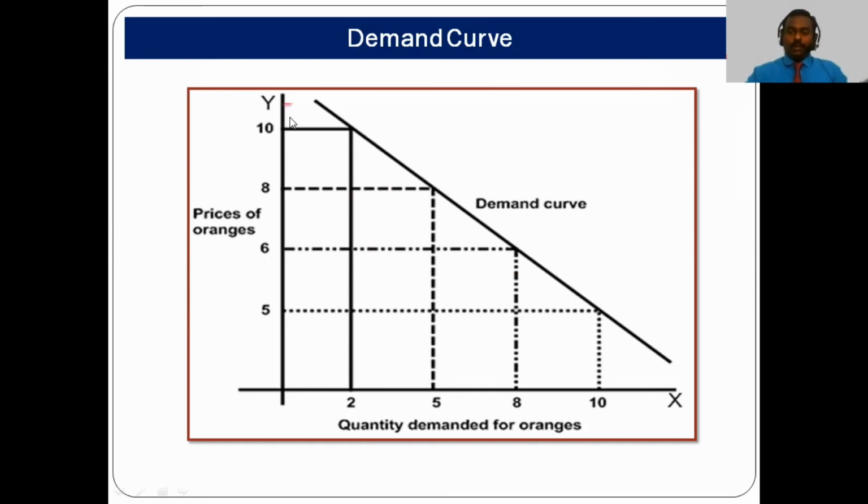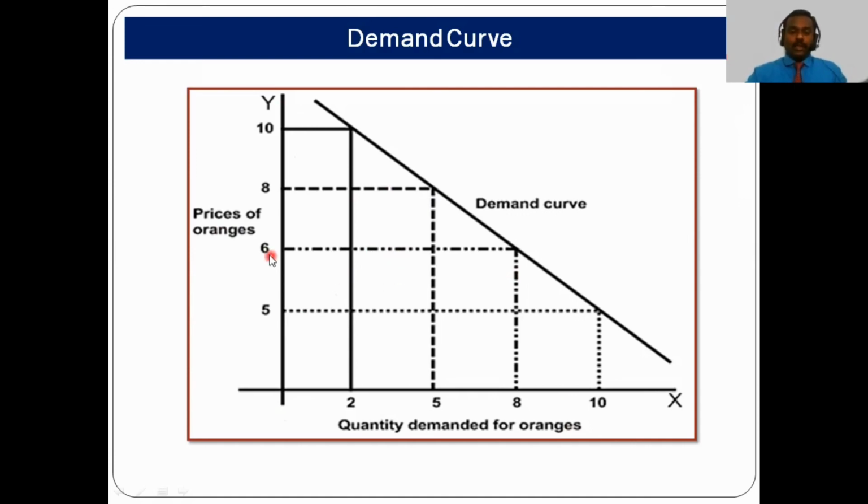This law of demand can also be explained using this diagram. The vertical line, the y-axis, indicates the price of oranges, and the horizontal line, the x-axis, indicates the quantity demanded for oranges. This diagram is based on the previous table.